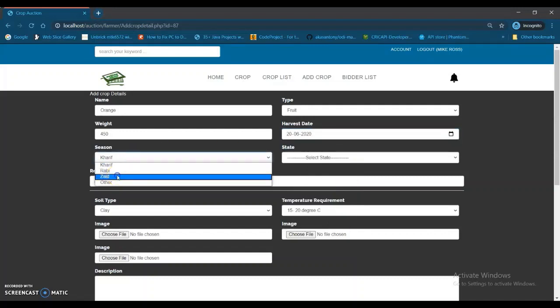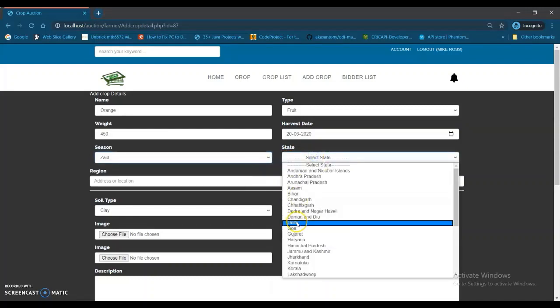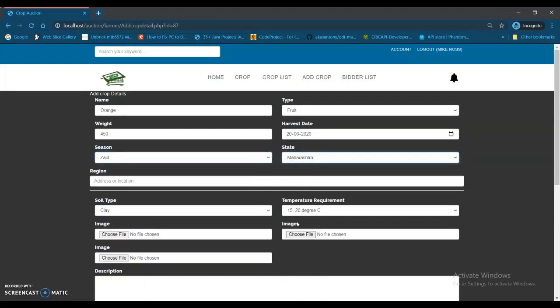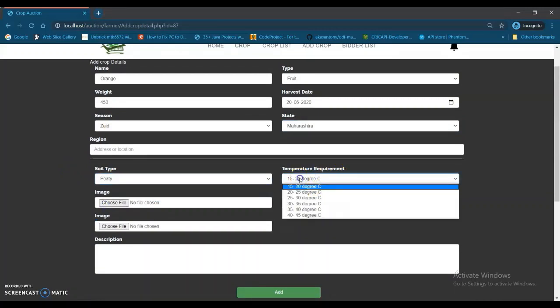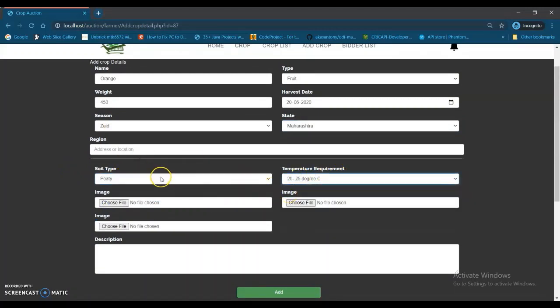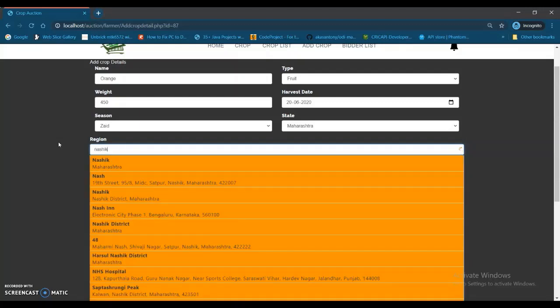This is the season. We can choose Kharif, Rabi, Zaid. The state we can choose. Let me choose Maharashtra. These are the crop characteristics that the farmer will choose. What is the soil type? What is the temperature requirement of your crop? And for your region we have added geolocation, so auto suggestion will happen. Let me choose a location for now, Nasik in Maharashtra.